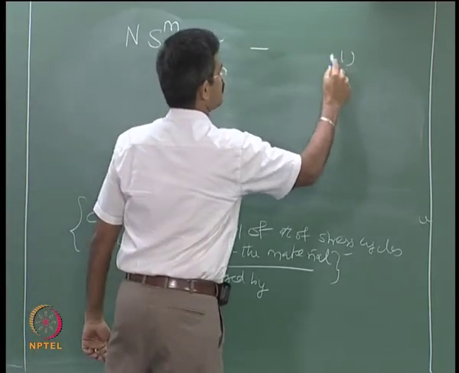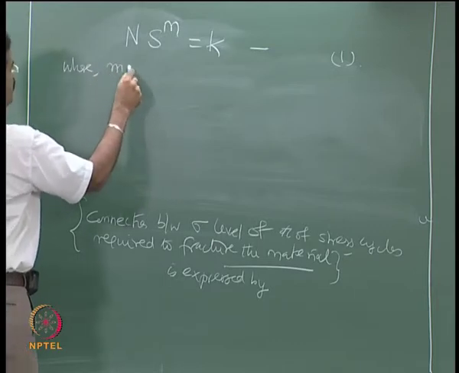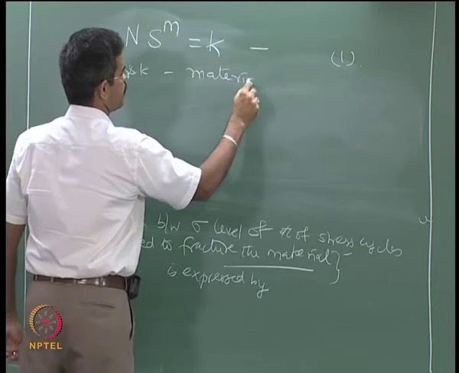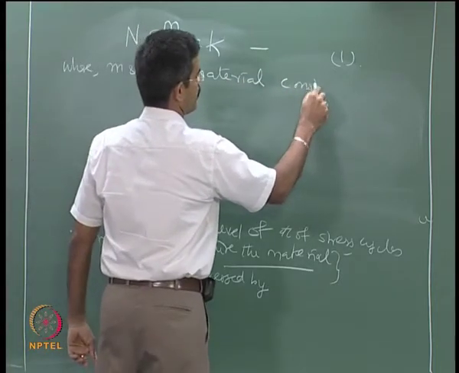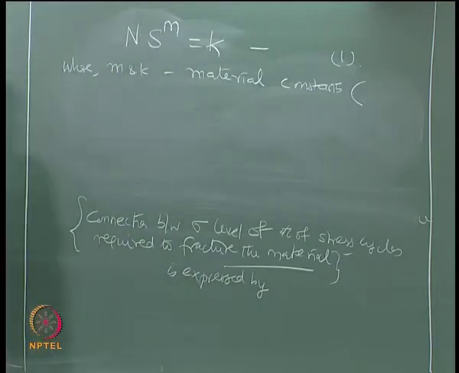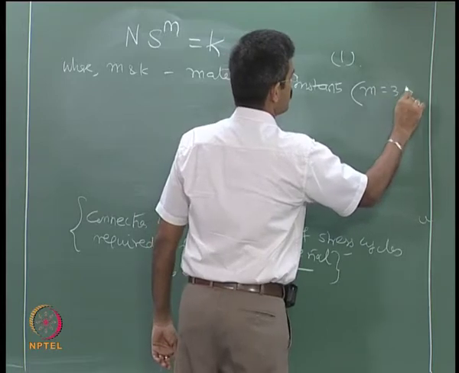We call this equation number 1, wherein m and k are material constants. Usually the value of m is equal to 3 to 5.